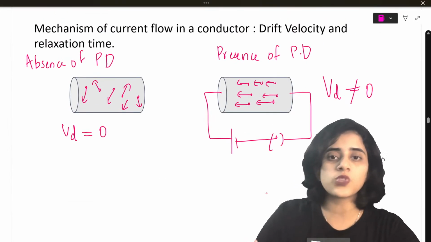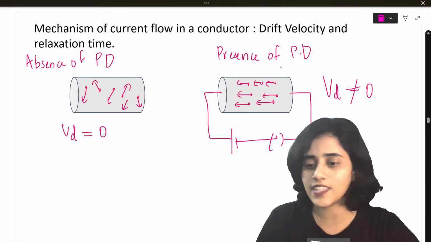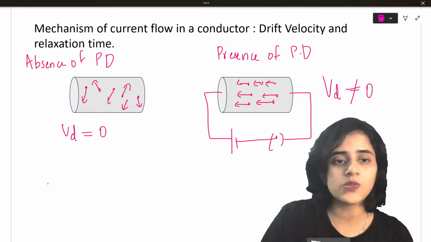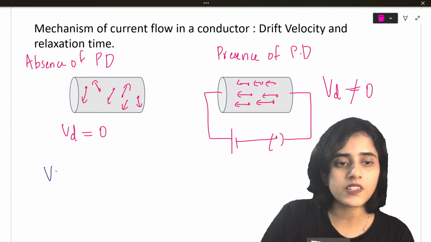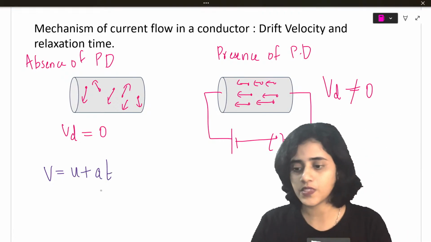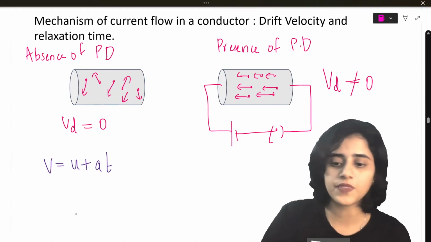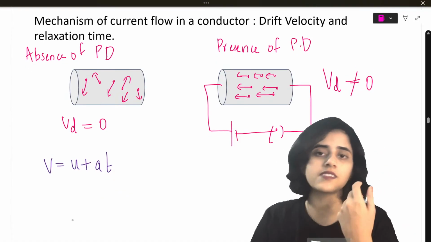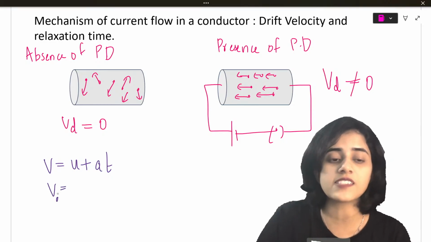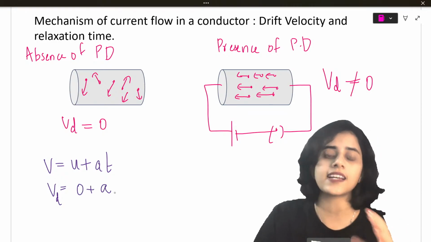Okay, now let's do the maths behind this. What is physics without derivations? Let's say V is equal to U plus AT. This is the kinematics equation of motion that all of you learned last year. Initially there is no movement, so initial velocity is 0. V is the drift velocity, so V is equal to 0 plus A, where A is acceleration.